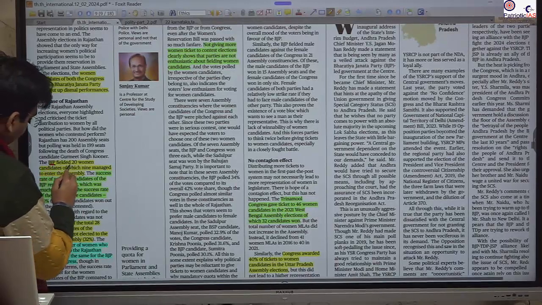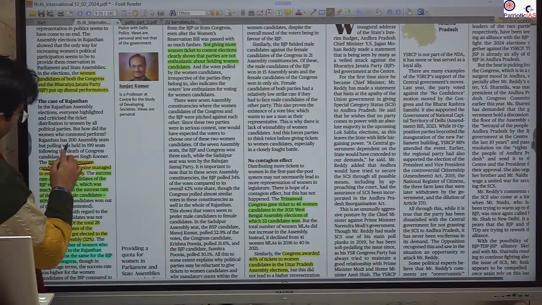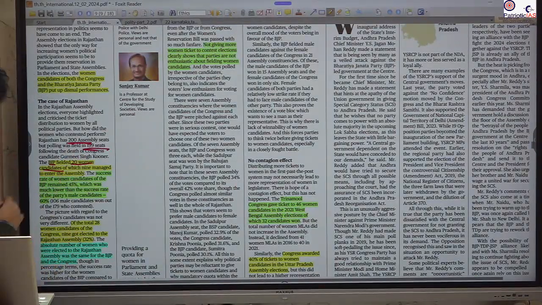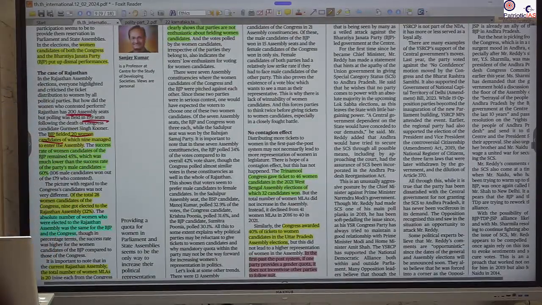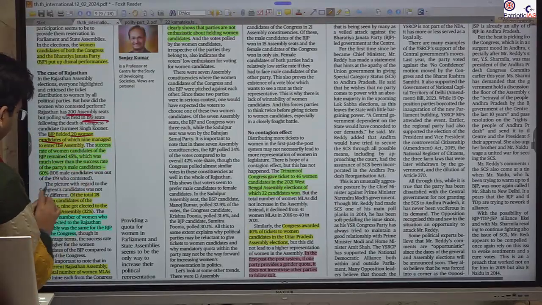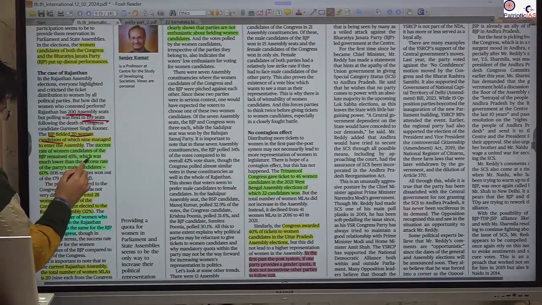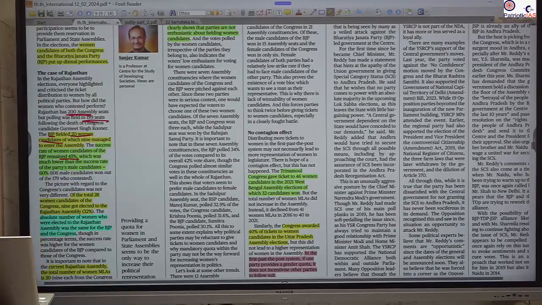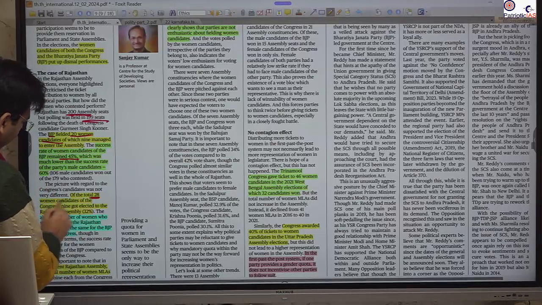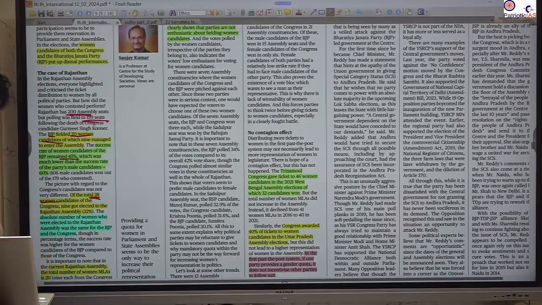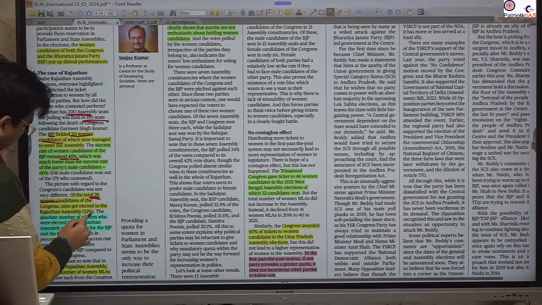BJP gave 20 women candidates out of 200 seats. 190 seats had the election, as one seat was delayed because of the death of the Congress candidate. So out of 20, how many were able to succeed? 9. So this is 45%. The same was the case here. The Congress gave about 28 women candidates, and here the success number was 32.